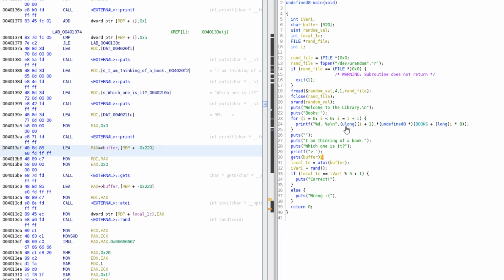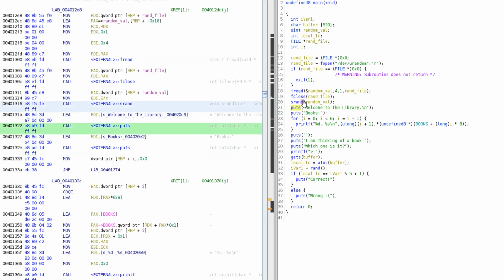The first stage is going to leak some address, so we could leak puts, printf, or gets or something like that. Once we've leaked that, we'll know where that function is in the libc library on the server, or locally whenever we're testing it locally. Once we've got the address of one of these functions, we can calculate our way back to the base of the libc, and then we'll know the offset to any of these functions, which means we can just call any function that we want out of libc.